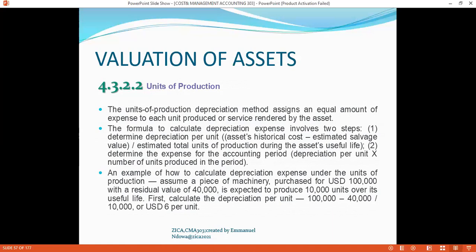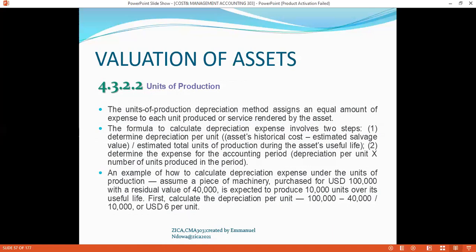So you can see that when you have come up with the depreciation expense per unit, you then need to calculate the number of units in order to come up with your total depreciation. We've given an illustration, an example of how to calculate depreciation expense under the units of production.